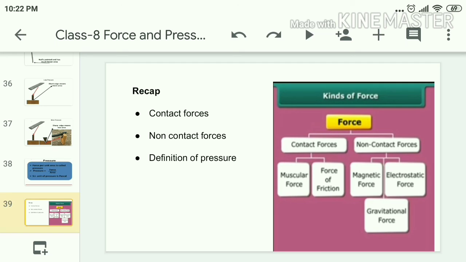And the force which is exerted on an object, if it acts on a unit area, is called pressure. Pressure is directly proportional to force and inversely proportional to area. If area is less, pressure will be more. If area is more, pressure will be less.